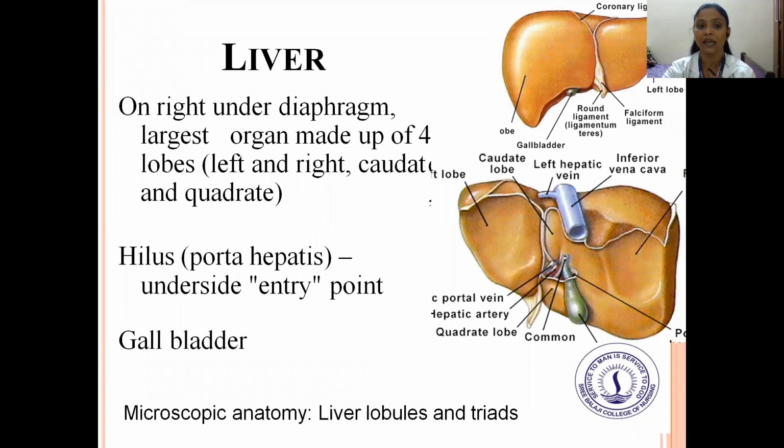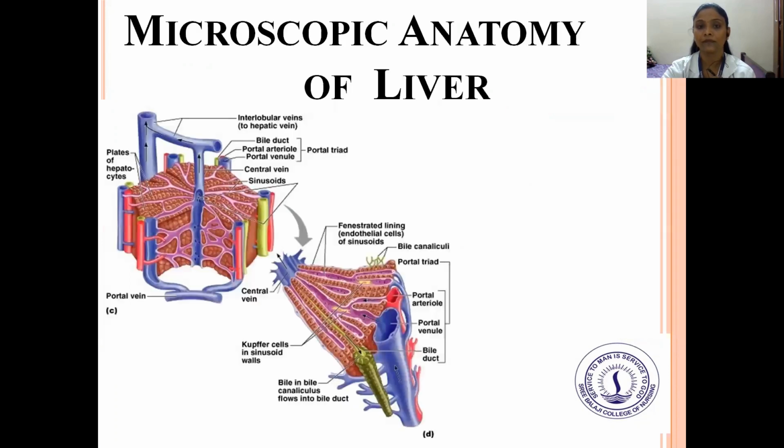Next, on the right side, you can see the diaphragm. The liver is the largest organ, made up of four lobes, that is left, right, caudate and quadrate. The hilum is the underside entry point of the gallbladder. You can see in the microscopic anatomy the liver lobules and triads. Next is the microscopic anatomy of the liver.